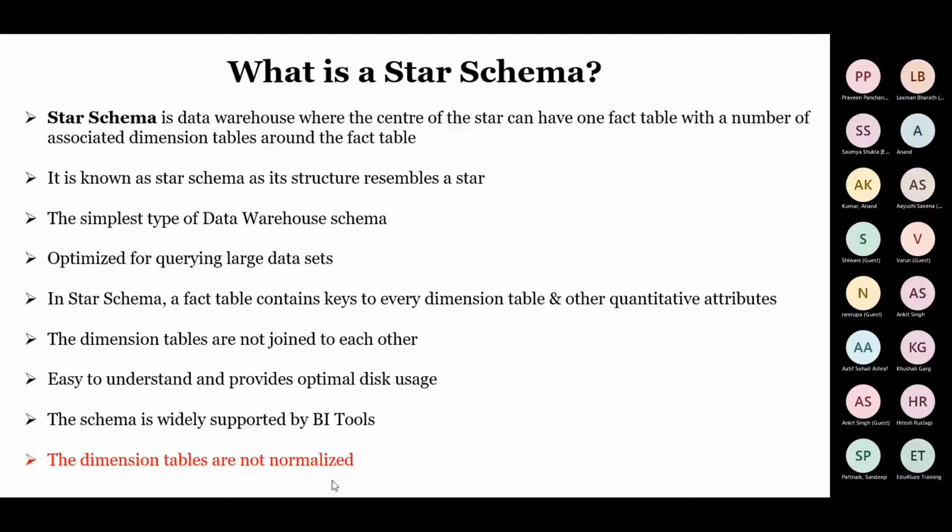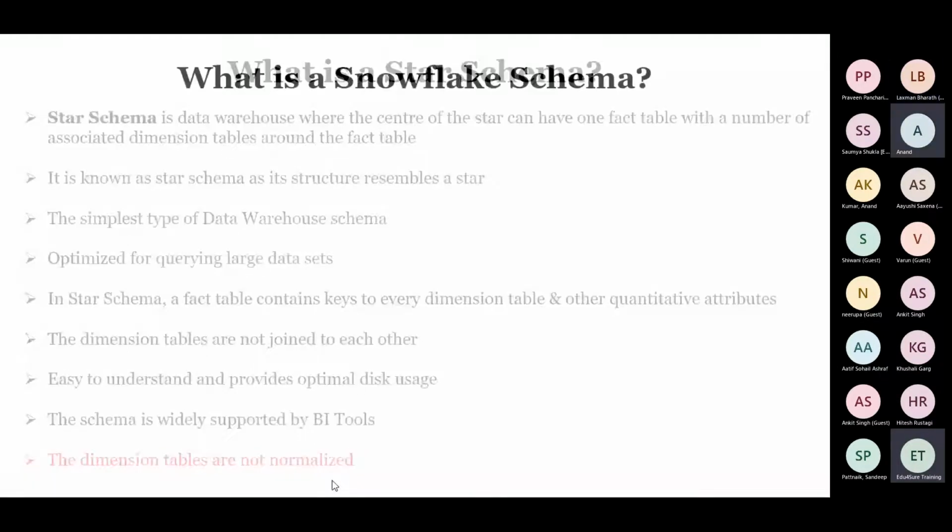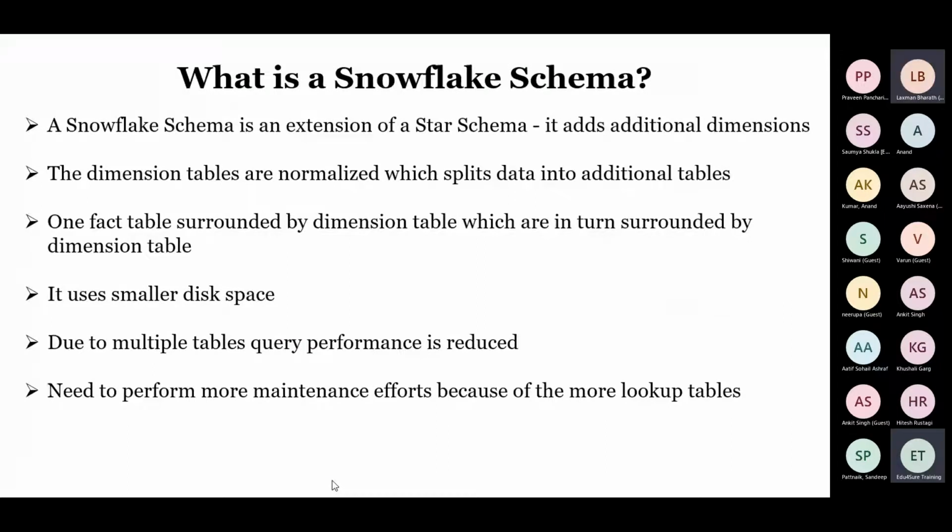Right, guys? Now, what is a snowflake schema? Why am I covering this topic? Because when you go ahead in your career, be it any interview or anything, you might get this question: what is the difference between a snowflake and a star schema? So I'm covering this as well. A snowflake schema is an extension of a star schema. It adds additional dimensions. The dimension tables are normalized, so they are bifurcated further. One fact table is surrounded by dimension tables, which are in turn surrounded by dimension tables.